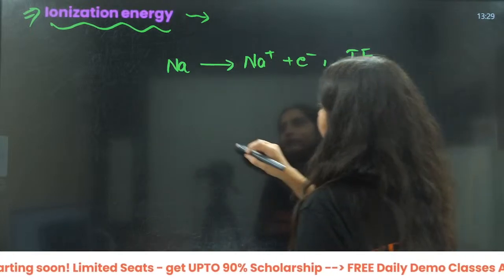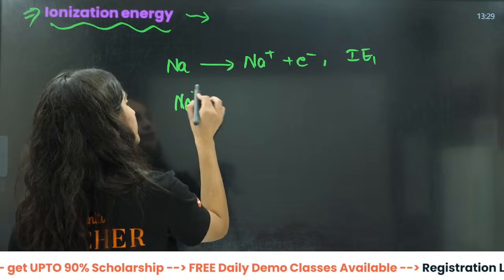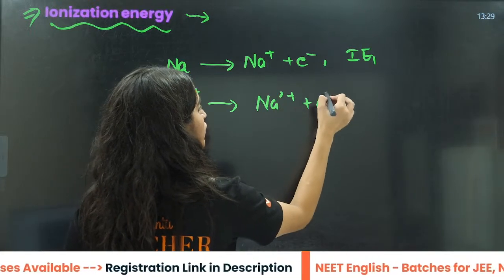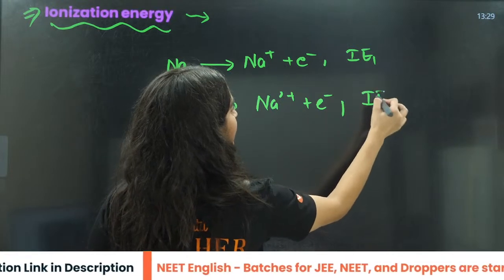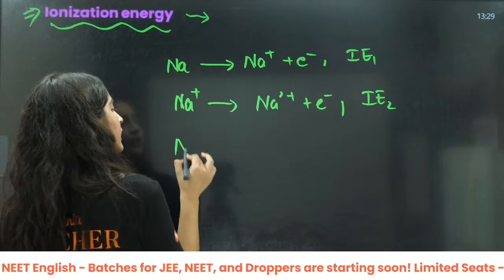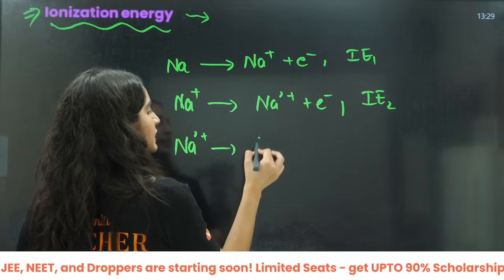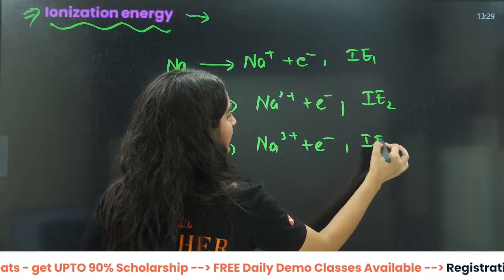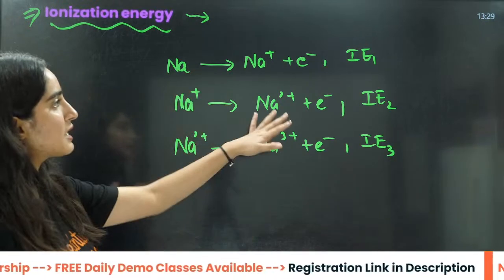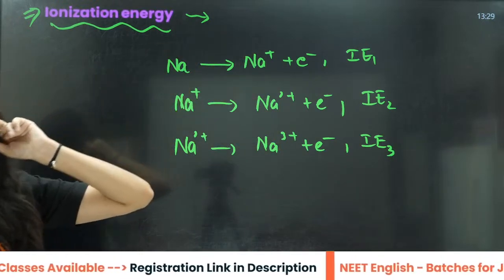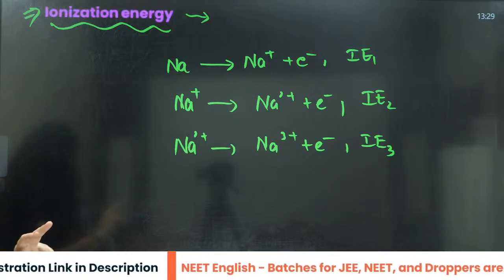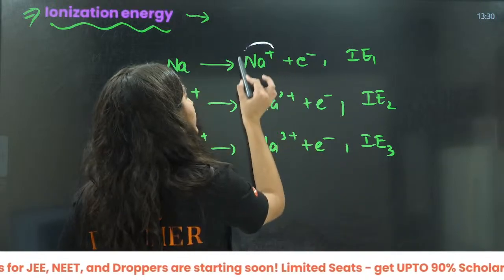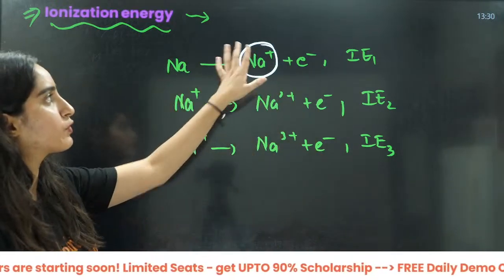This is called IE1. When you take out electron from Na positive, that is going to be Na2 positive plus electron, right? That is going to be IE2. Again you take out electron from this, that is Na3 positive plus electron, that is going to be IE3. Now as you can see, the ionization energy required to take out the electron from the first one, you have observed this thing.